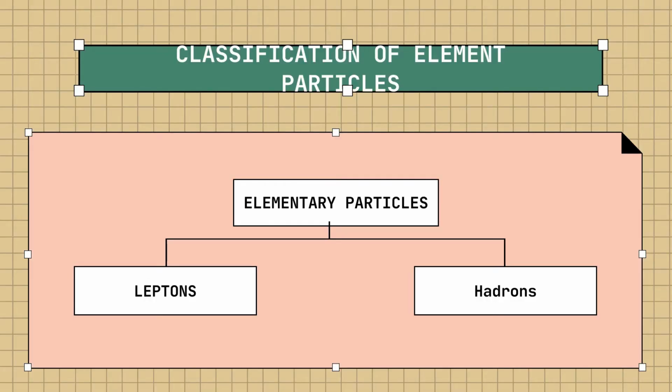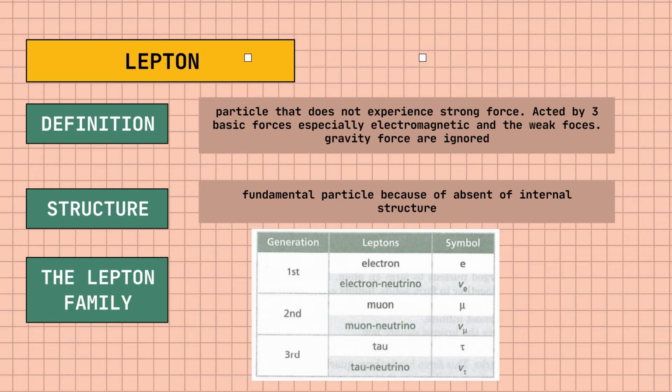Next, we can discuss the classification of elementary particles. So basically, elementary particles can be divided into two, which is leptons and hadrons. And this classification is based on the type of fundamental forces that act upon it. So for leptons, the definition of lepton is a particle that does not experience the strong force. This lepton is acted on by two basic forces, especially electromagnetic and the weak forces. However, gravitational force is ignored because lepton has very little mass.